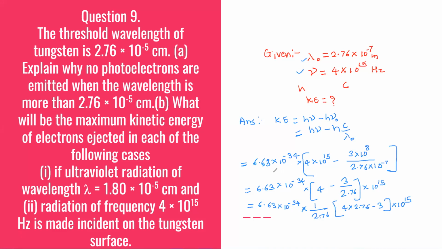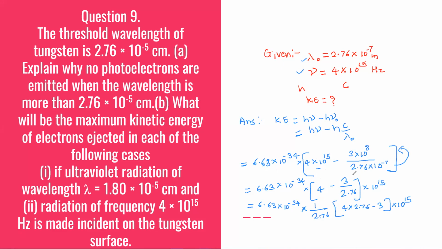So let's substitute whatever values we have. The value of h is a common term, so we'll write it outside. So 6.63 into 10 raised to minus 34 into the value of frequency 4 into 10 raised to 15 minus 3 into the value of C, 3 into 10 raised to 8 upon 2.76 into 10 raised to minus 7. This 10 raised to minus 7, when it goes up, will become 10 raised to 15. And both 10 raised to 15, again we can take out.